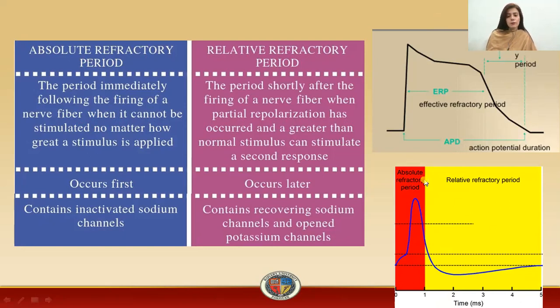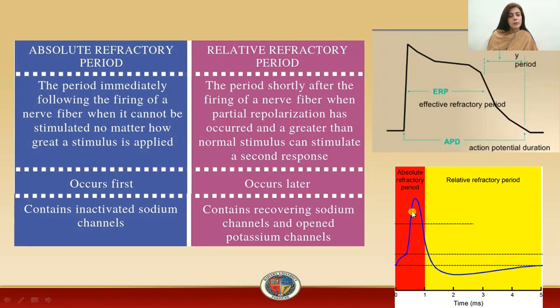You can see from the figure that the absolute or the effective refractory period is indicated in the red color, and here this is the blue line. Now this relative refractory period is highlighted by the yellow color and is on the blue line. Now what is the basic difference? As you can see from the figures, the basic difference is that the absolute or the effective refractory period is